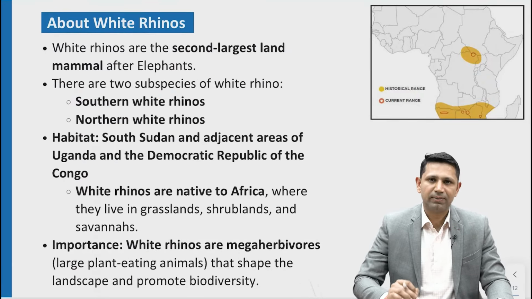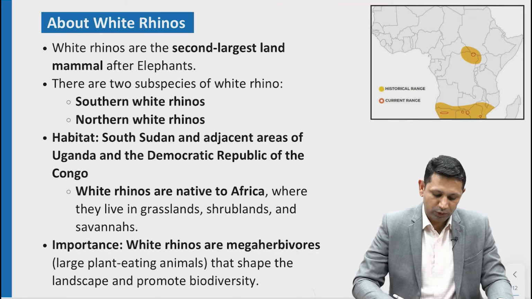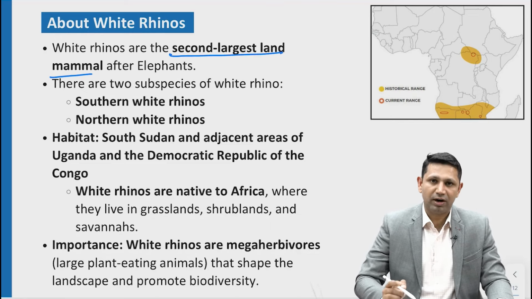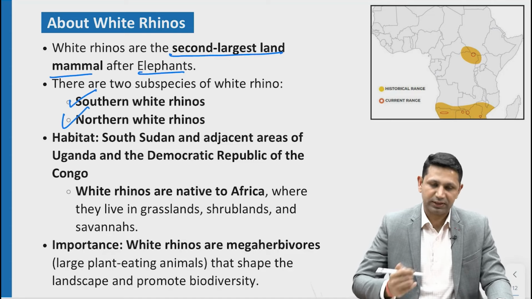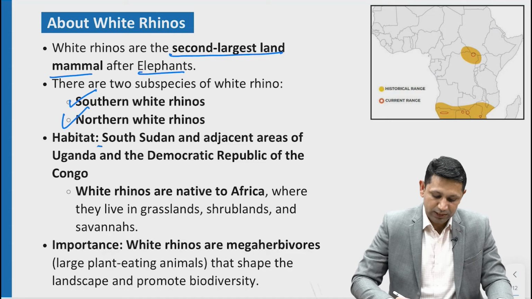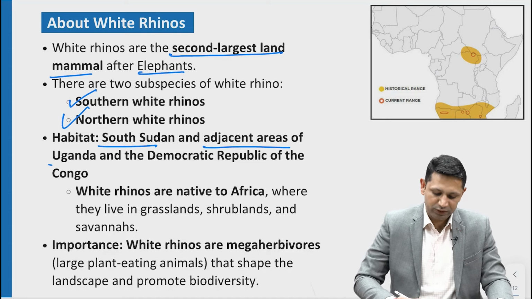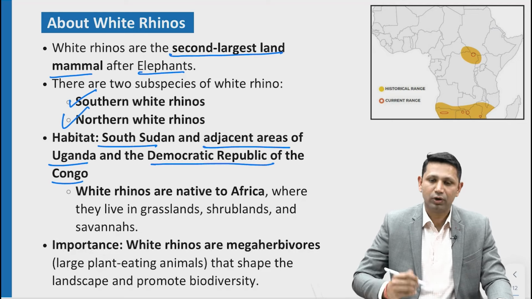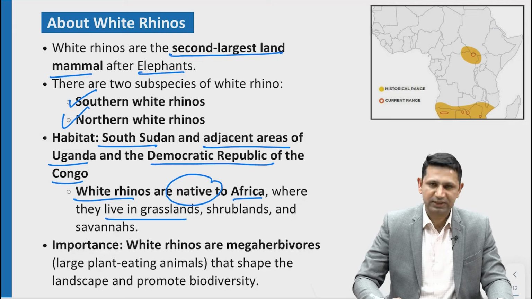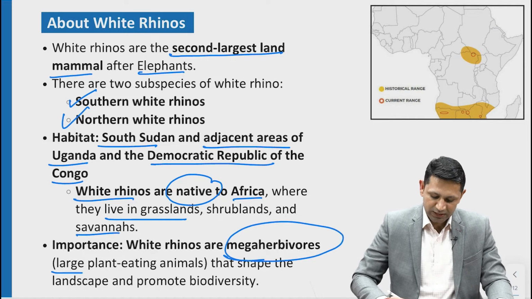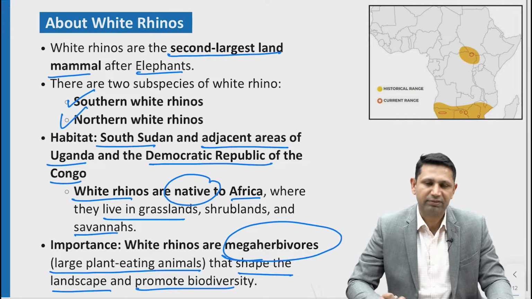Next thing is something about this northern white rhino. It is the second largest land mammal found on the earth after elephants. It has 2 subspecies, northern and southern white rhinos, and the habitat includes South Sudan and adjacent areas of Uganda and the Democratic Republic of Congo. White rhinos are native to Africa and they live in grasslands, shrublands and savannas. Why are they important? They are mega herbivores, that is, large plant eating animals that shape the landscape and promote biodiversity.